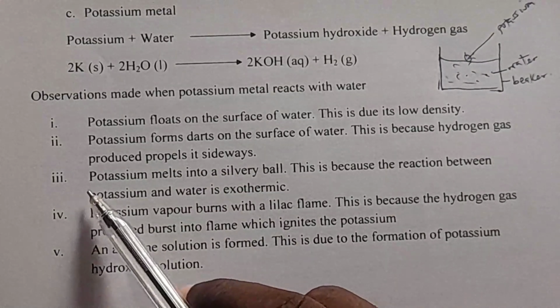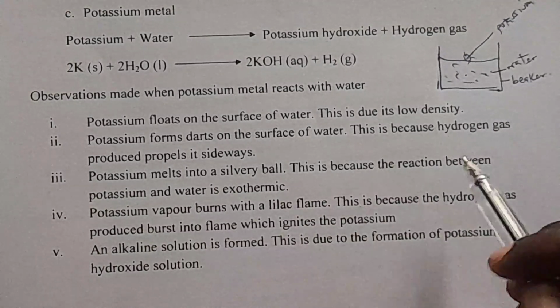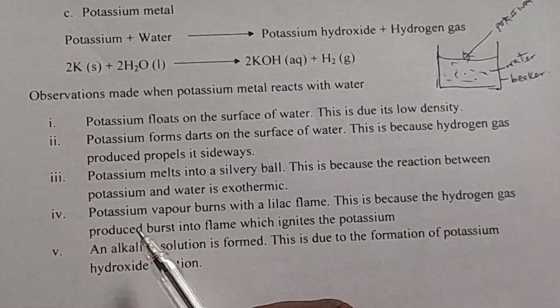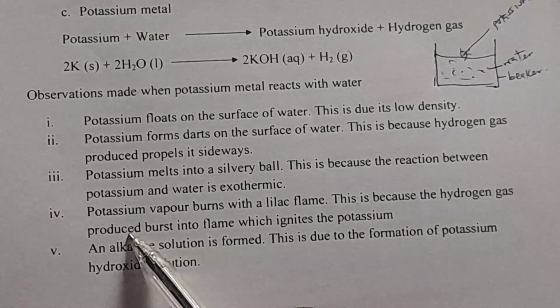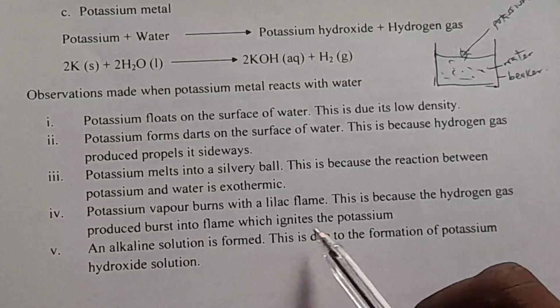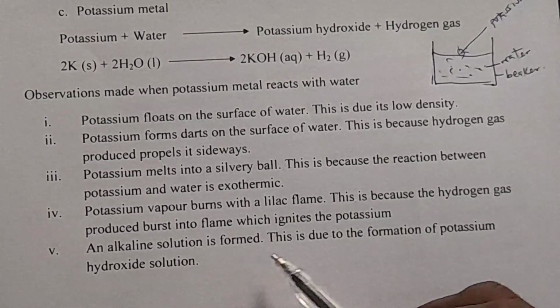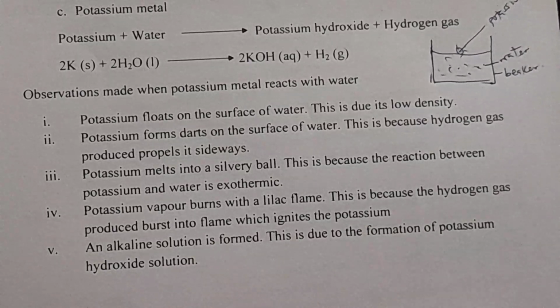But observation number 3, potassium melts into a silvery ball. This is because the reaction between potassium and water is exothermic. Then number 4, we are told potassium vapor burns with a lilac flame. This is because the hydrogen gas bursts into a flame which ignites the potassium. Lastly, observation 5, we are told an alkaline solution is formed. This is due to the formation of potassium hydroxide solution. That is the end of our video.